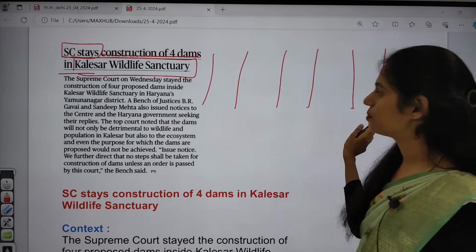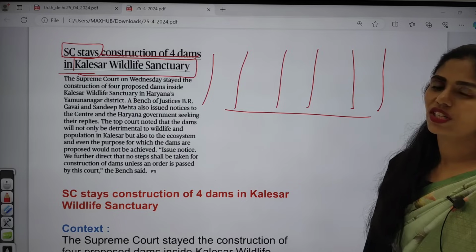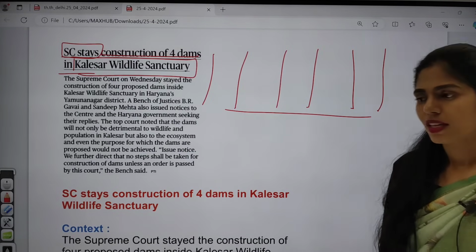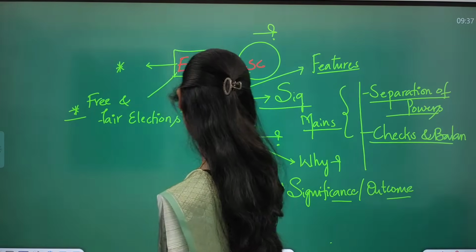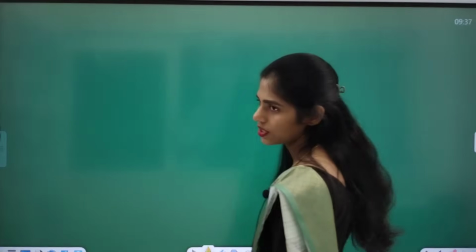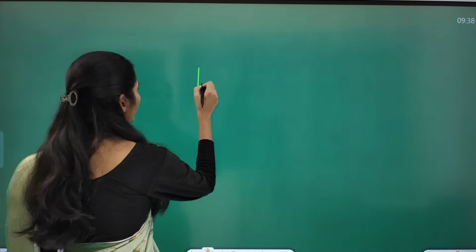So in this way you have to make a note. Okay, so in this way here question can be asked by UPSC. And if you are talking about this article, you have to see some dimensions. So let us see the dimensions first. So this article is talking about wildlife sanctuary.